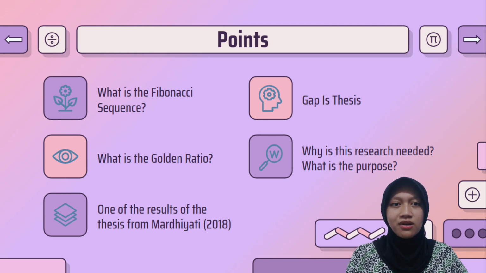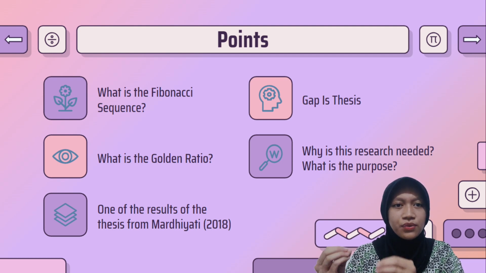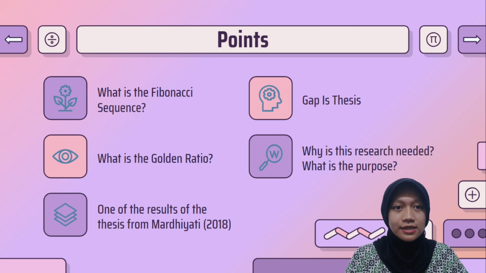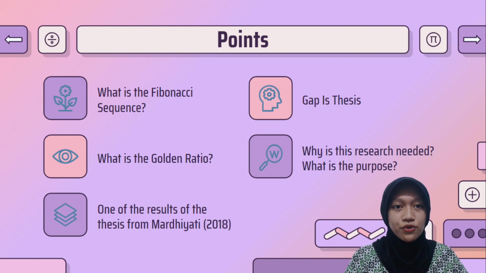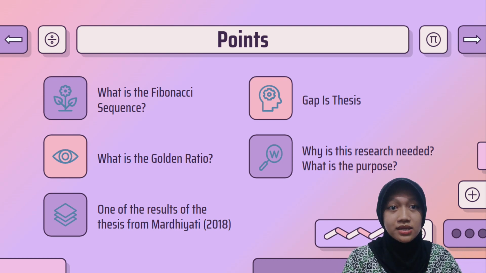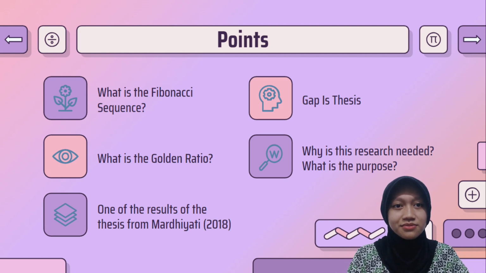In fact, humans are diverse. Humans have different genders, different ages, different heights, different weights, and having different ratios is very likely. Therefore, in this study, we as researchers will do an experiment with real human participants with different characteristics to test this thesis and find out whether this statement is true or not.